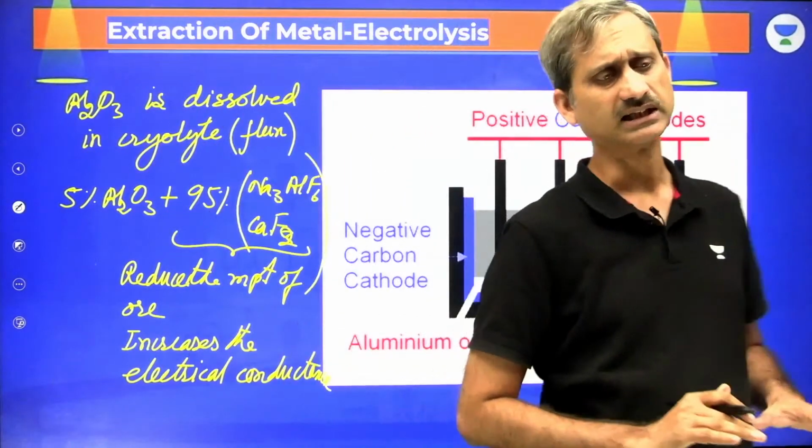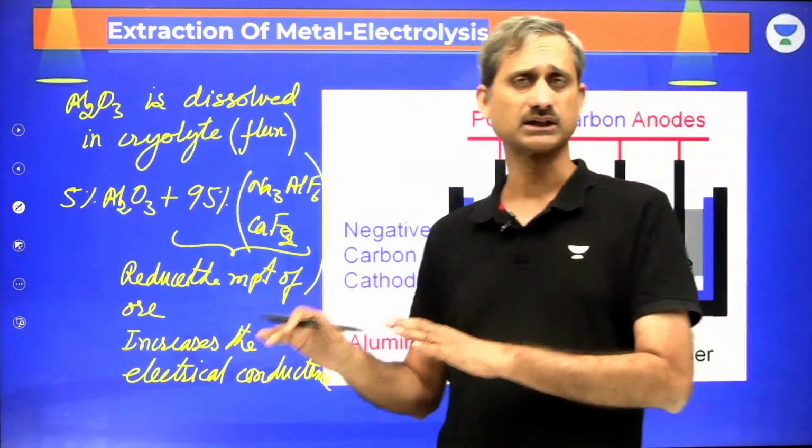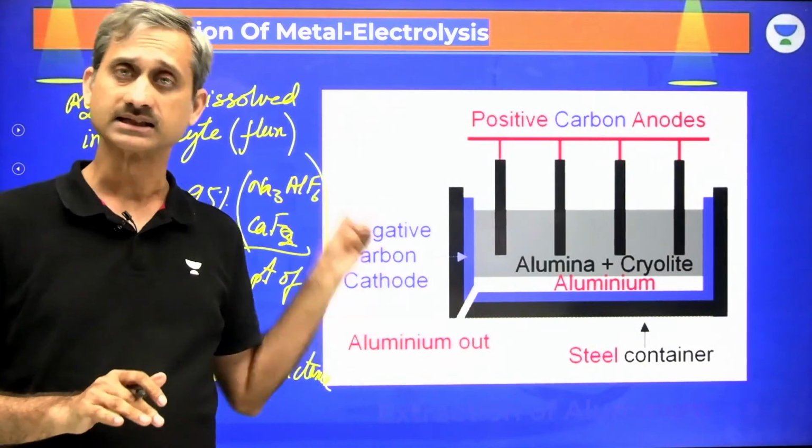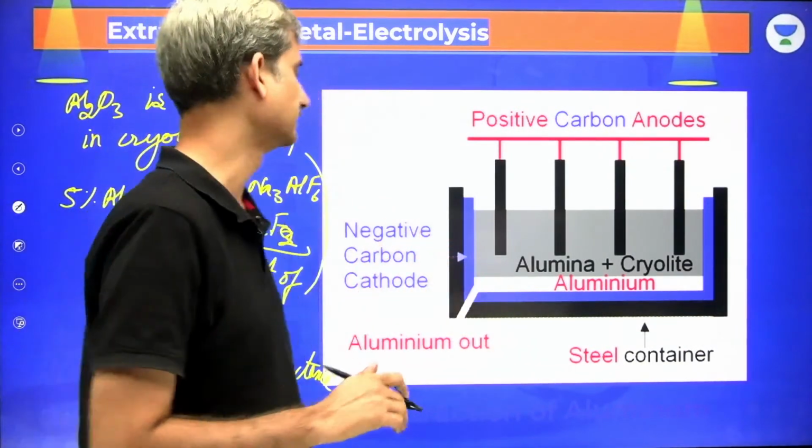So it reduces the melting point of the ore and it increases the electrical conductance. These are the two functions that the cryolite does in extraction of aluminium.